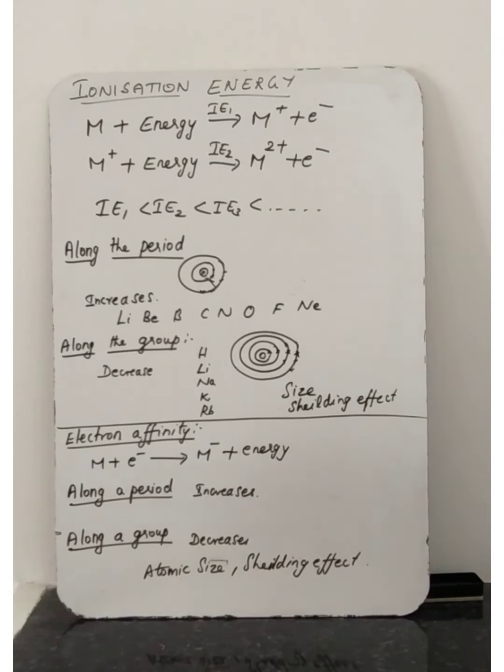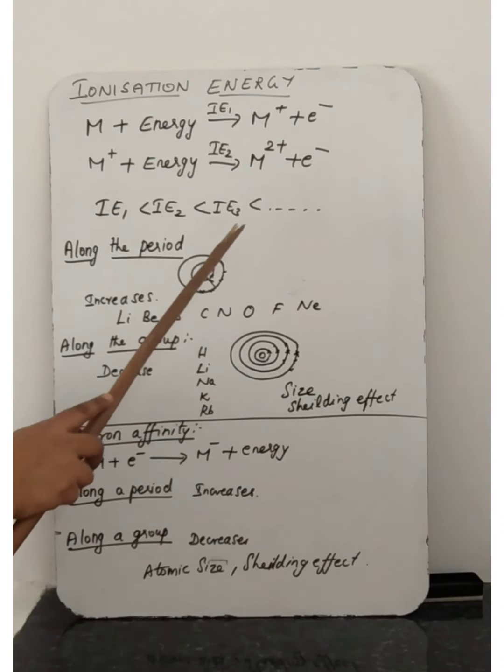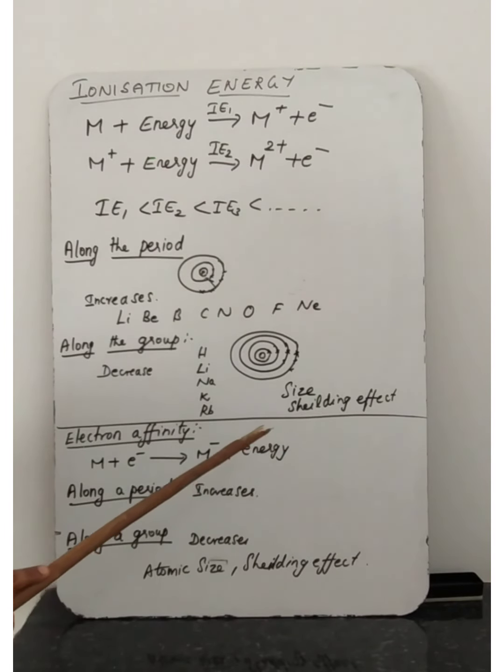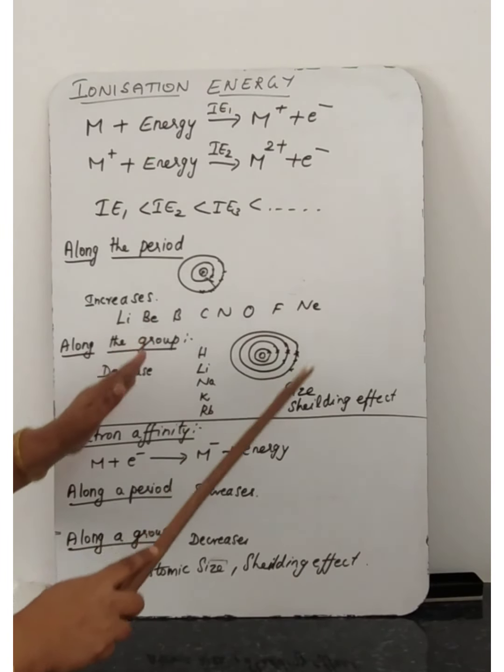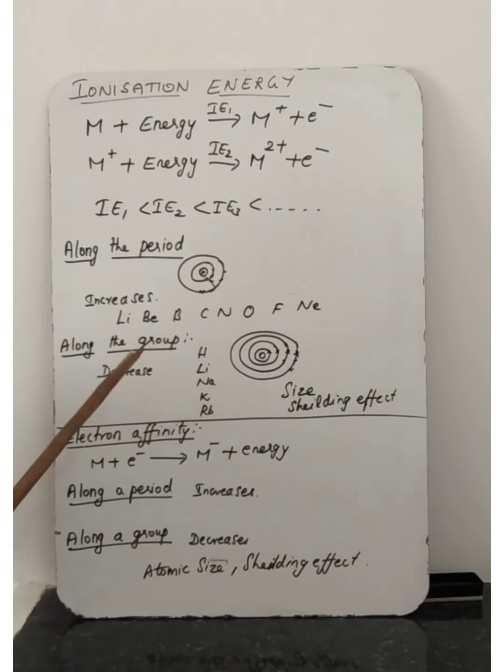Next element, lithium. While we move from top to bottom along a group, the last electron of lithium occupies the second shell, and for sodium the last electron occupies the third shell. After sodium in the first group comes potassium, whose last electron occupies the fourth shell. Understood? So moving from top to bottom along a group in the periodic table, the size of the atom increases.